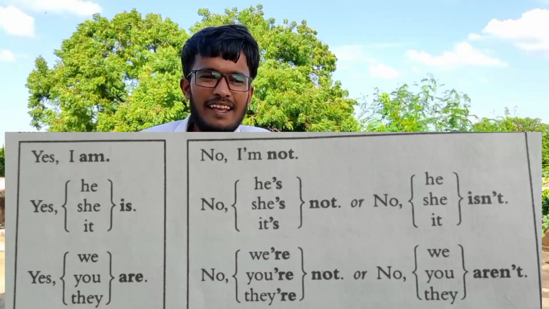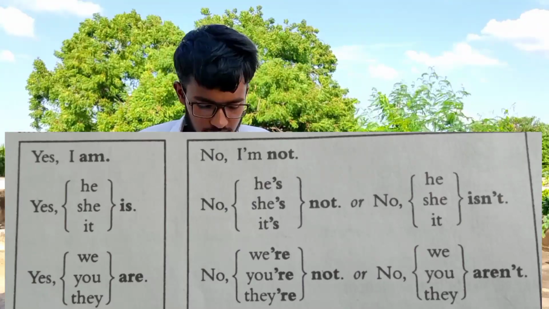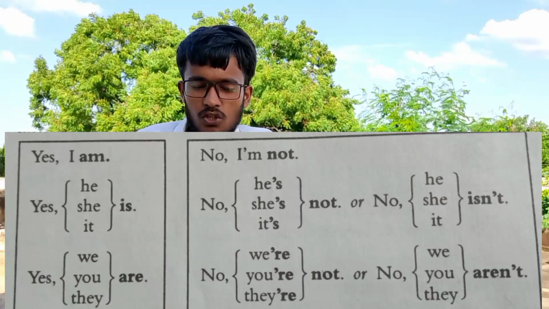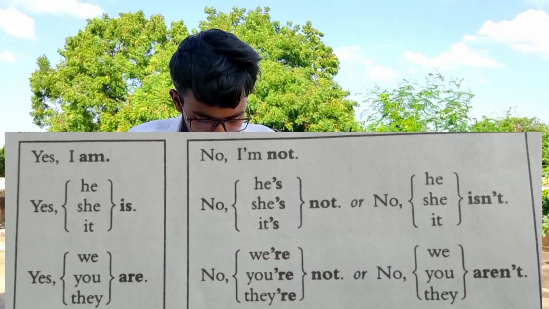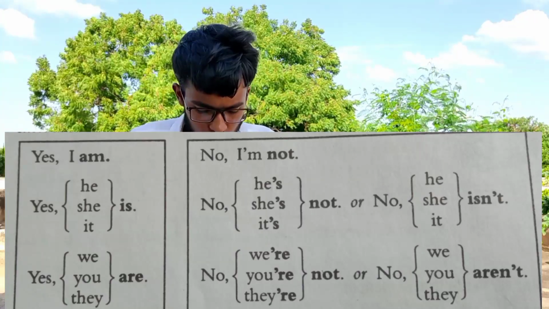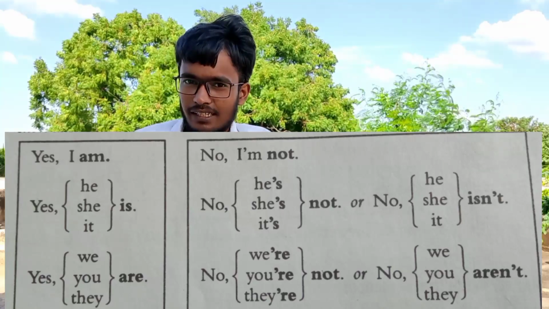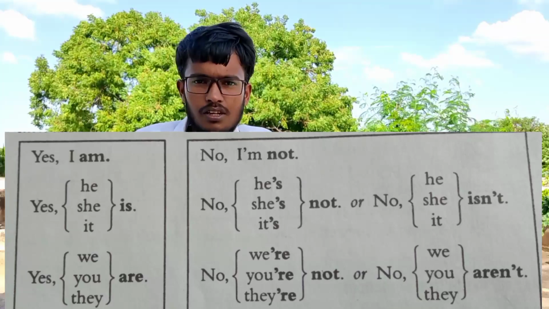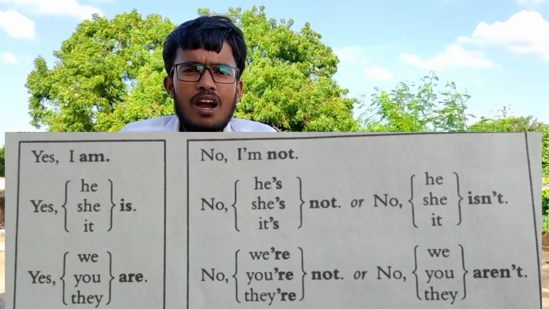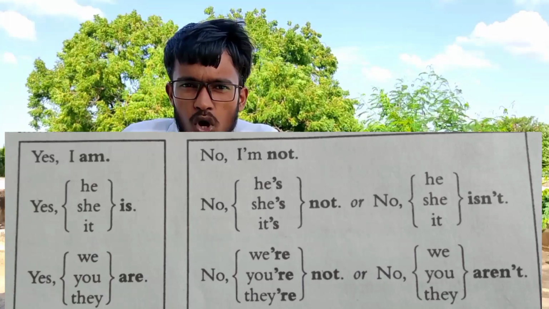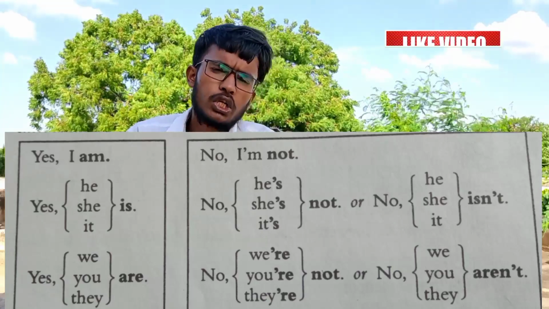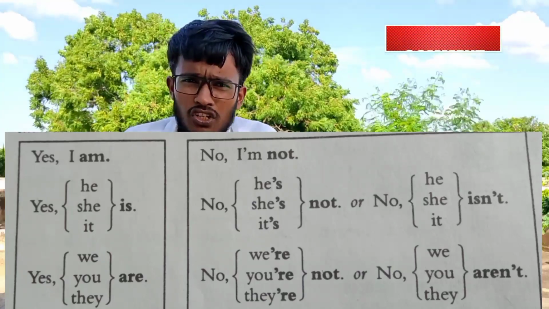Yes, he is. Yes, she is. Yes, it is. Yes, we are. Yes, you are. Yes, they are. And next, no, I am not. No, he is not. No, she isn't. No, it isn't. No, we aren't. No, you aren't. No, they aren't. These are some short answers to those interrogative sentences of present continuous tense.